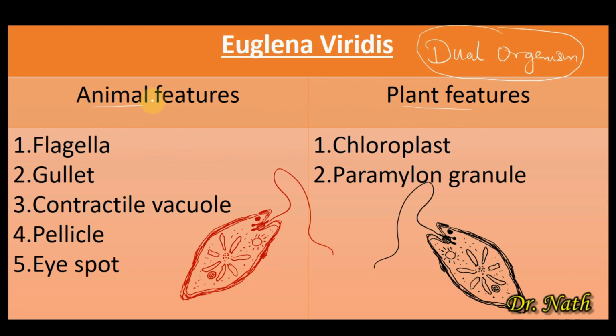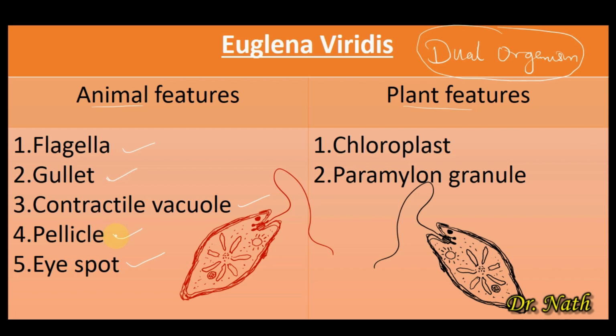And the animal features that make Euglena an animal are the presence of the flagella that is used for movement, the presence of gullet that is used for feeding, the presence of contractile vacuole for osmoregulation, pellicle for flexibility, and eye spots for light response. So these are the 5 basic structures that make Euglena an animal.